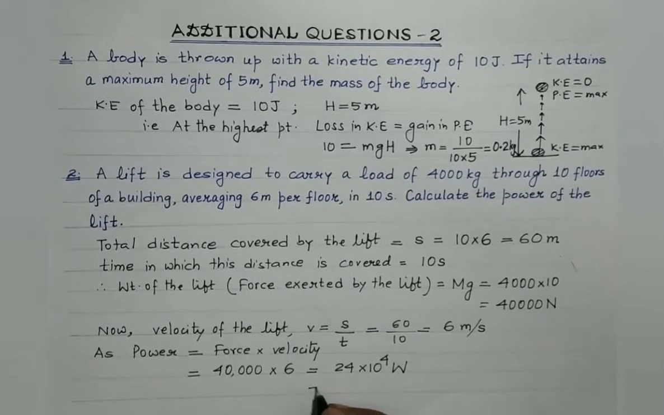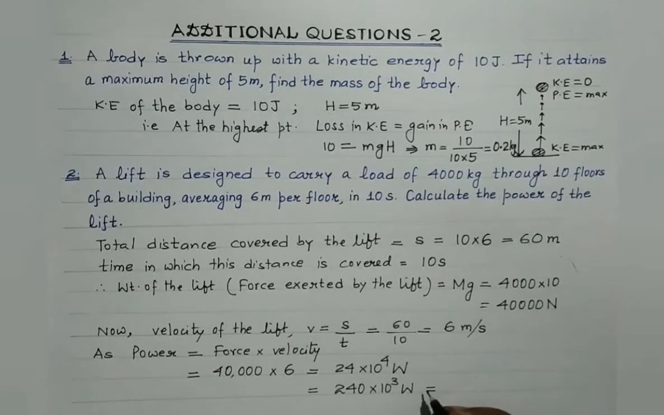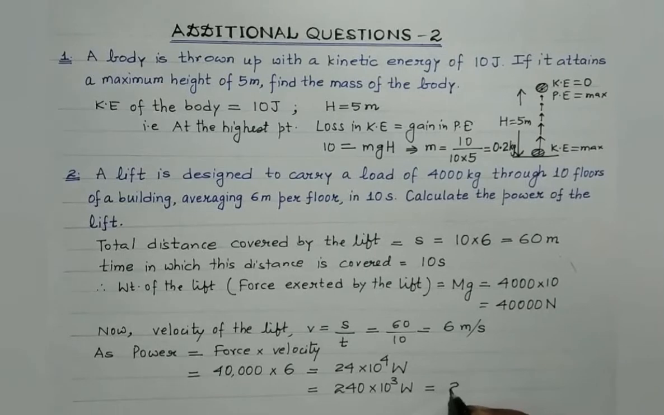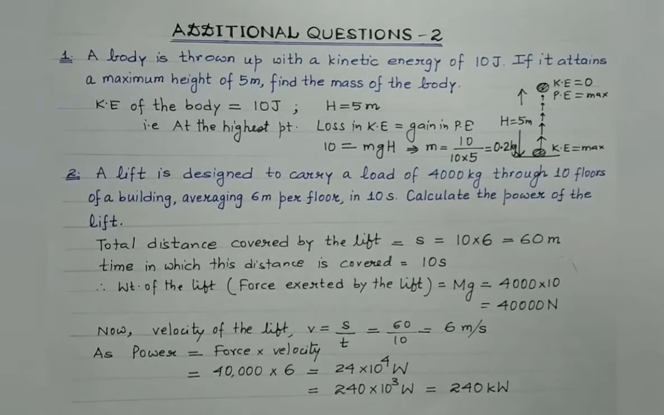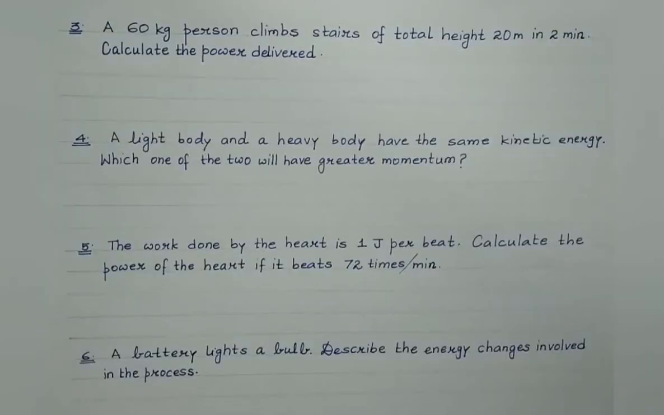Or students, it can also be written as 240 into 10 raised to the power 3 watt. We are aware 10 raised to the 3 watt is kilowatt. 1 kilowatt is 1000 watt. So it can also be written as 240 kilowatt. So this is the power of the lift. Okay, let's proceed to question number 3.